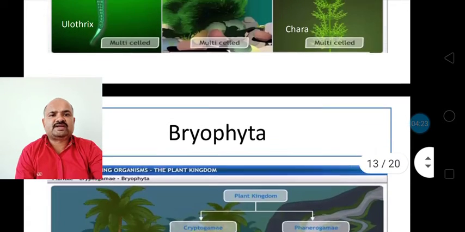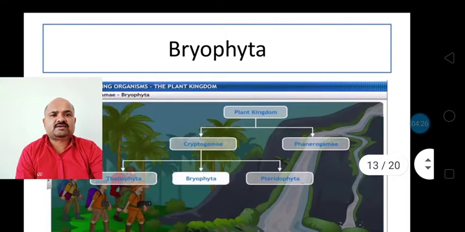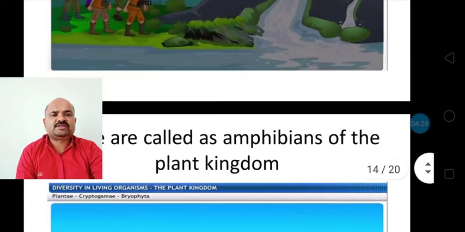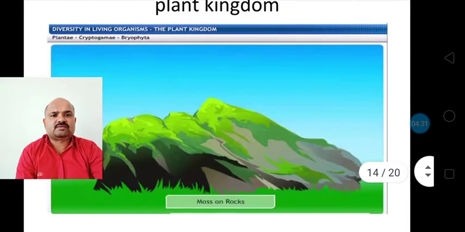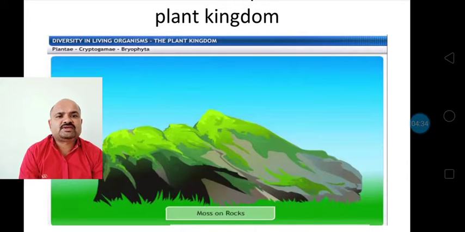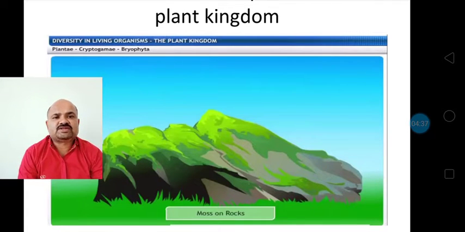Then the next group is bryophyta. In bryophyta we are going to see that wherever there are mosses, where there is a green layer at moist places, these are all bryophytes. So bryophytes are in the form of mosses. We know about Funaria in our school at the side of the stage, on the bank of the stage, or on the wall of the stage, or where water tanks are there, and on the tanks there is a green layer, or in the rainy season we have seen a green layer on the ground. That green layer is nothing but mosses.